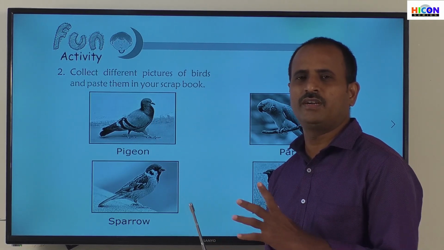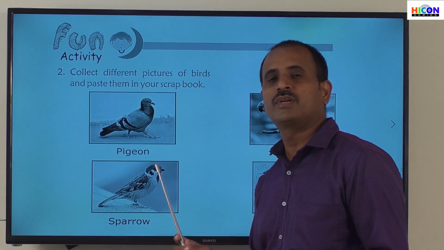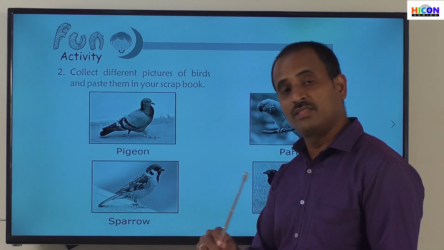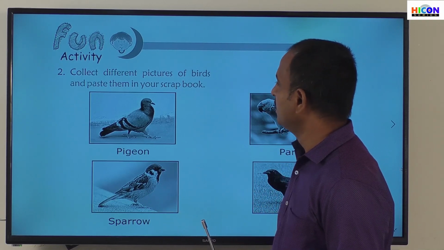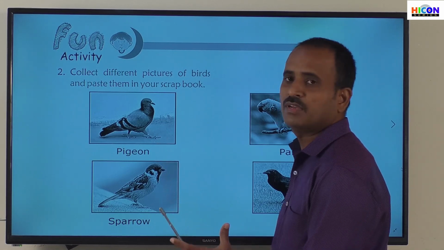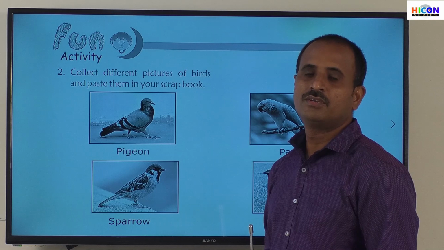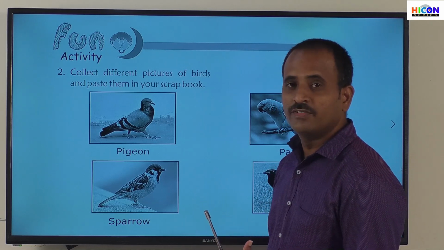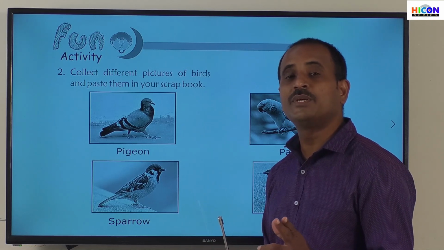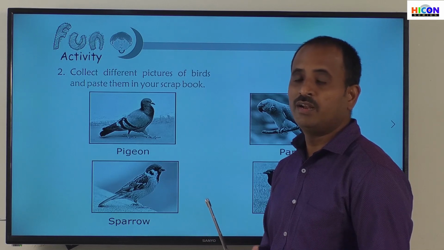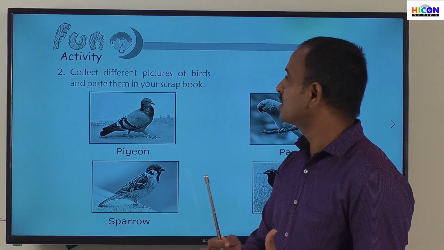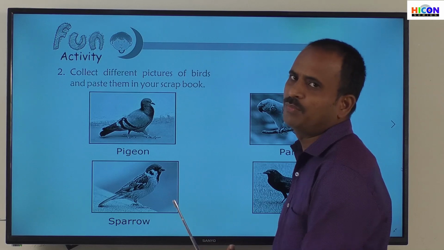You will observe different types of birds around us in your garden or in the park, and you can see pictures of different types of birds in the newspapers and in the Sunday magazines also. So now the fun activity is you have to cut out the pictures of those birds and paste them in the scrapbook and prepare a scrapbook.